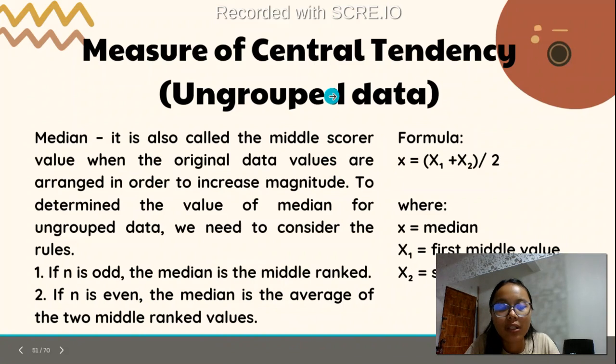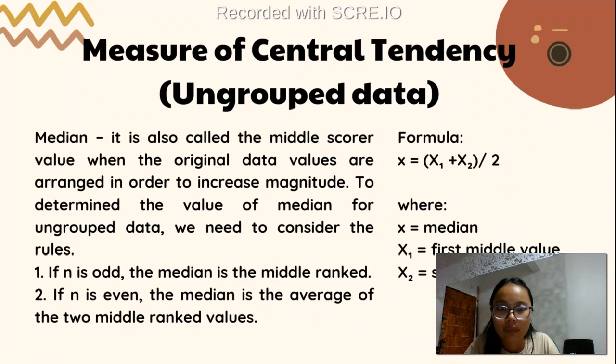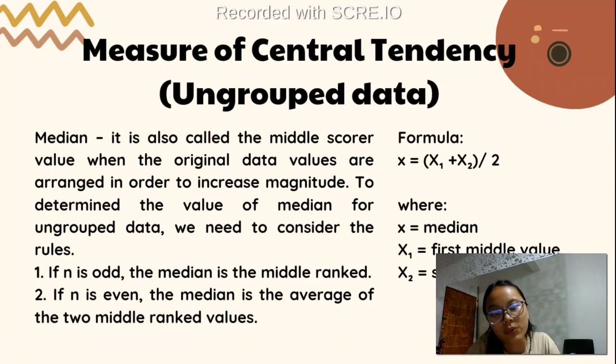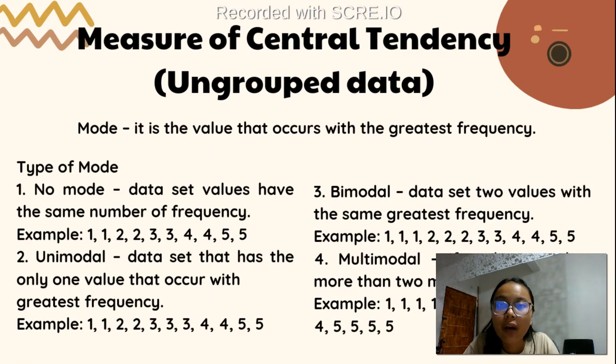So the formula that we are going to use in getting the median is x is equals to x sub 1 plus x sub 2 over 2, wherein x is our median, x sub 1 would be the first middle value, and x sub 2 would be the second middle value. So next, let's talk about the mode. Mode is the value that occurs with the greatest frequency.